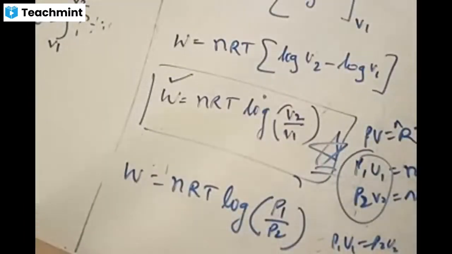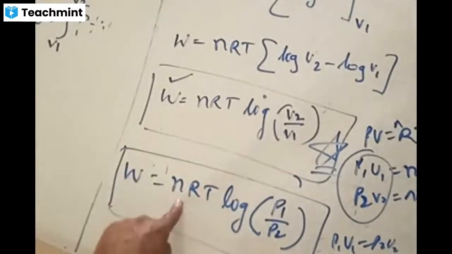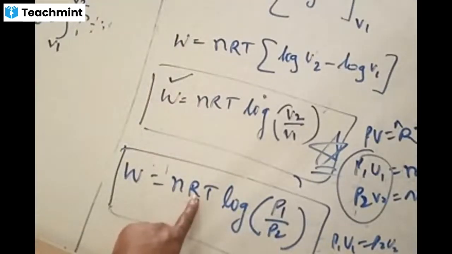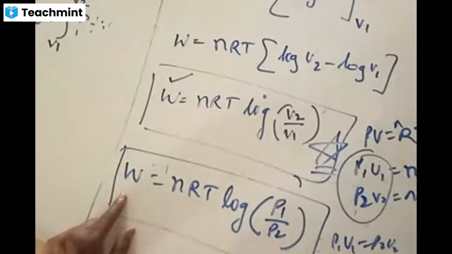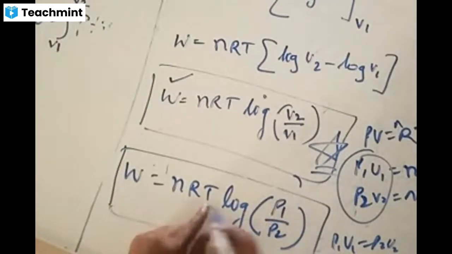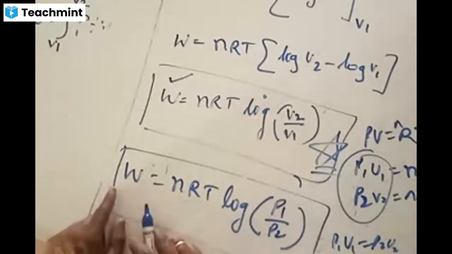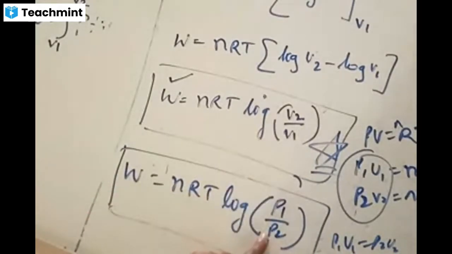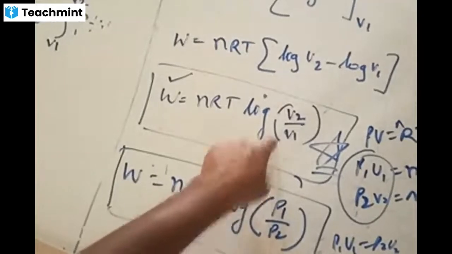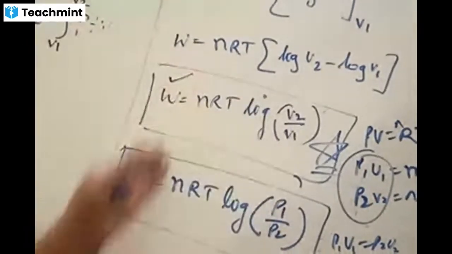We should understand the derivation, as these two formulas are important. In numerical problems you will be using them. For a system of 1 mole of a gas, R is by default 8.314. T is at a constant temperature of 50 Kelvin. If the pressure changes from P1 to P2, find the amount of work done. P1 and P2 will be given, T will be given, and you need to identify the amount of work done. Sometimes they give you P1 P2 or V1 V2. Accordingly, whichever data is given, you need to use the corresponding formula.